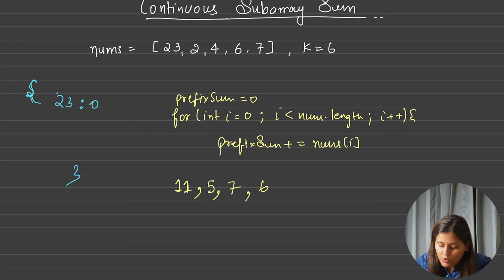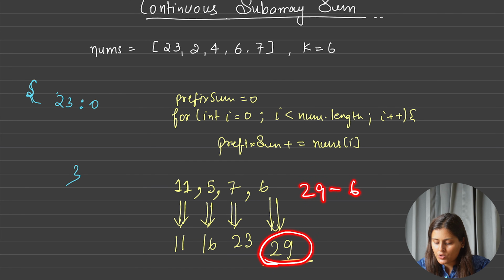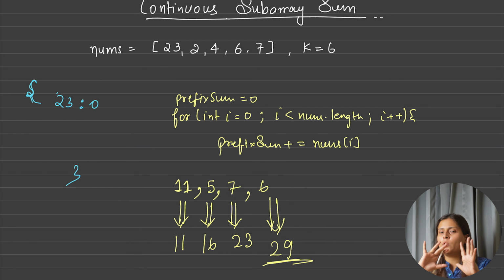Okay, so what is the summation till here? 11. Summation till here? 16. Summation till here? 23. And summation till here? 29. Yes or no? Yes. So if you use the difference formula only, you look for 29 minus 6, and you will say, yes, I found 23. But in between the length is not 2, so it will not be a part, and you will say, no, you have not found anything.